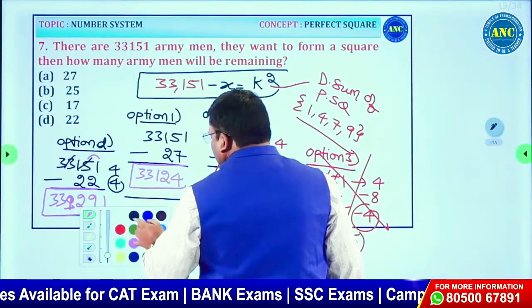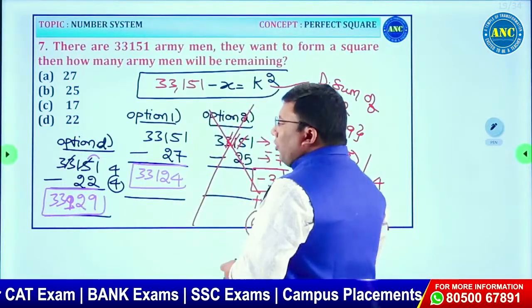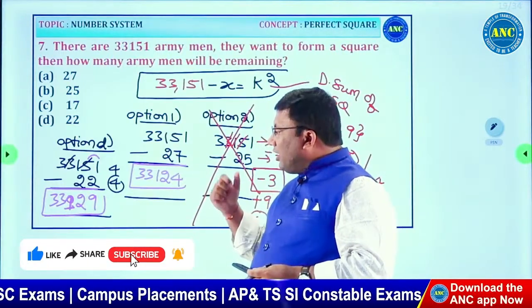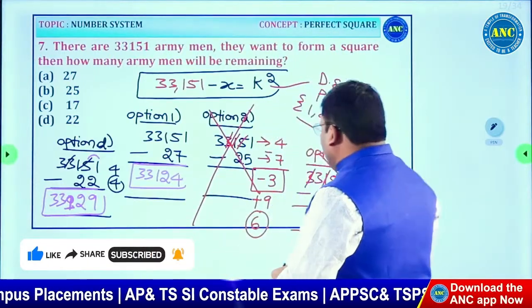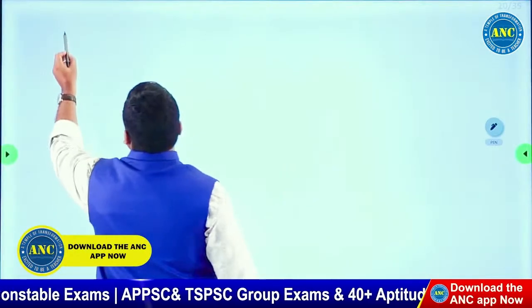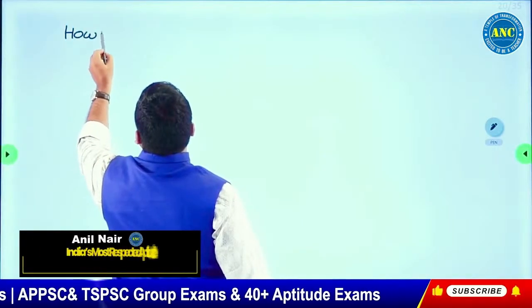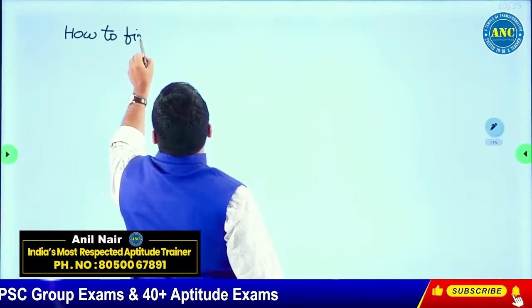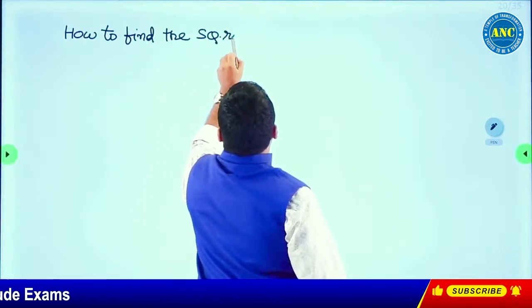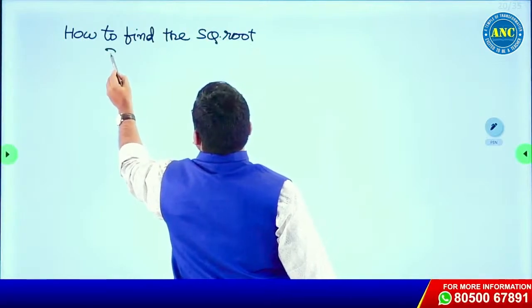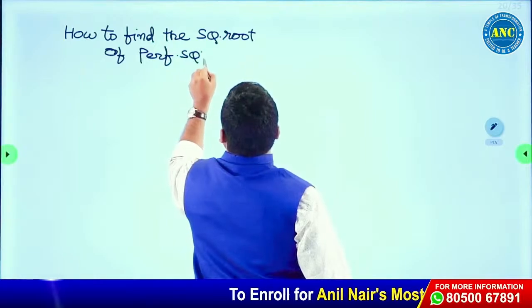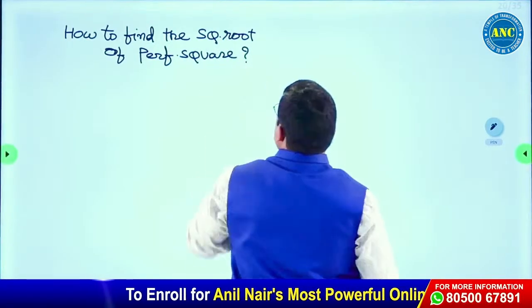Now, if you see here, listen carefully, sir. How to find the square root of a perfect square? Please write down side heading, sir. Side heading. How to find the square root of a perfect square?